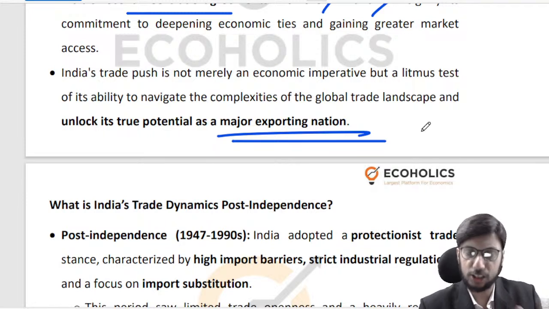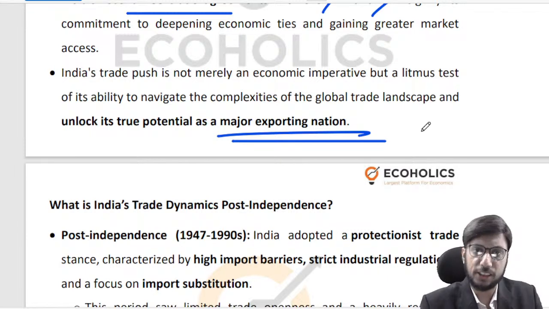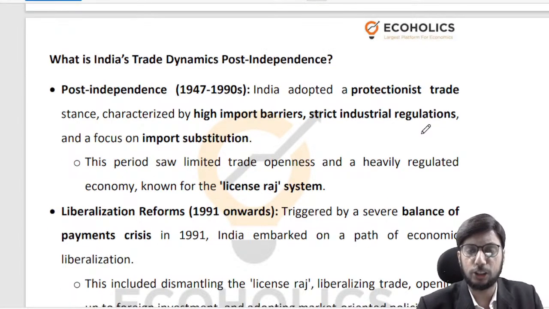If you look at the thrust of the government in the last 10 years, whether it is the Make in India scheme, the production linked incentive scheme, the massive push for infrastructure, the massive push for improving our ease of doing business rankings, and so on and so forth, those are all ideas which are trying to make India an exports destination or a manufacturing destination.